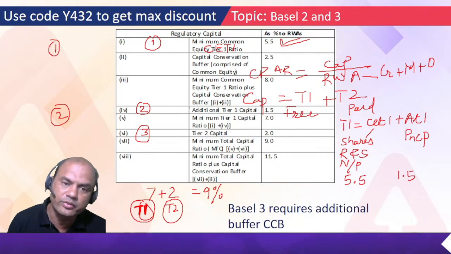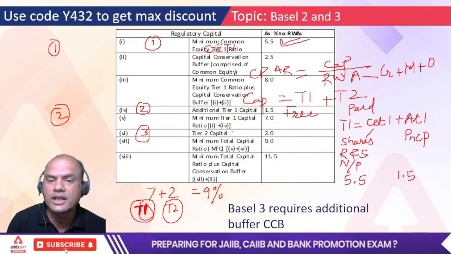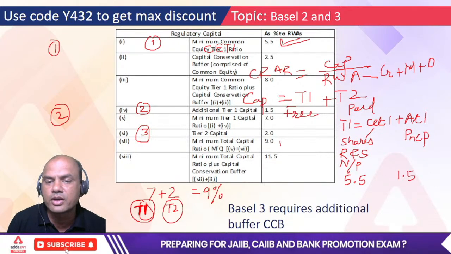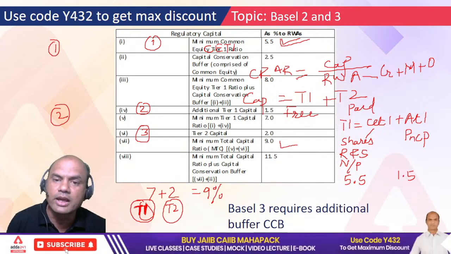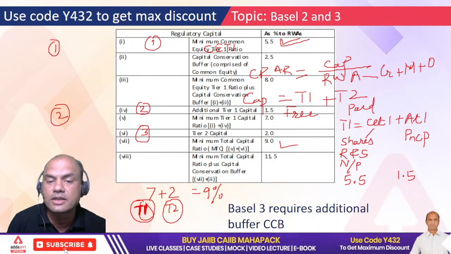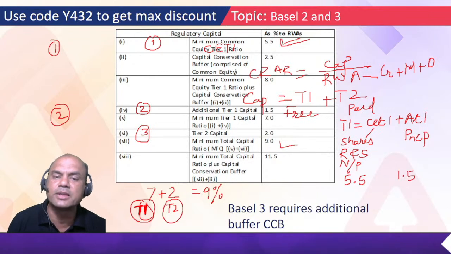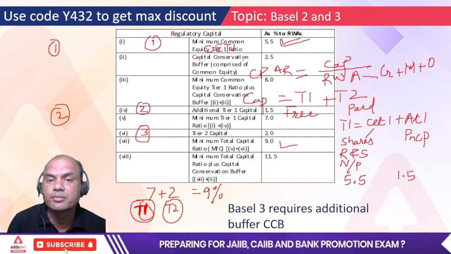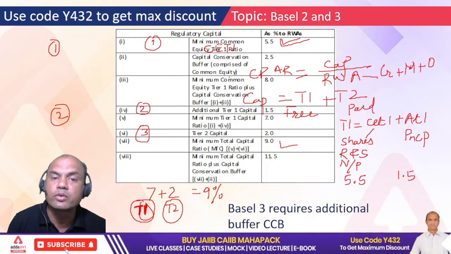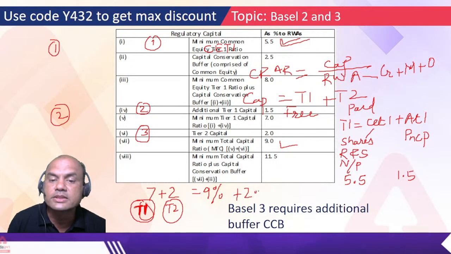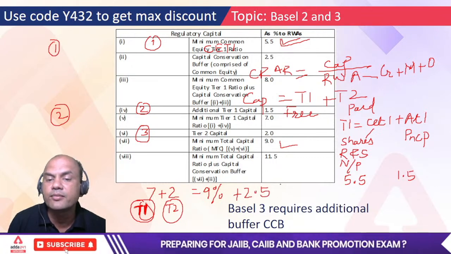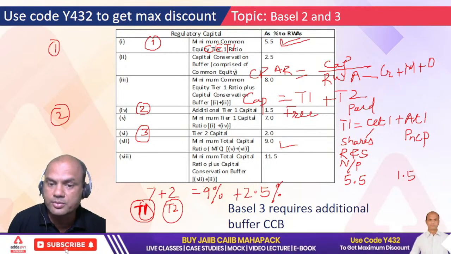Now look at this further. Once I get this 9%, I've got this figure. What will I do? I'll add this CCB. Now Basel III comes in. See here, up to Basel II it's 9%. Now Basel III says capital conservation buffer 2.5%. So I'll add this 9 plus 2.5%. This is under Basel III. That is the important point over here. Got this point? So now my requirement comes out to 11.5%.